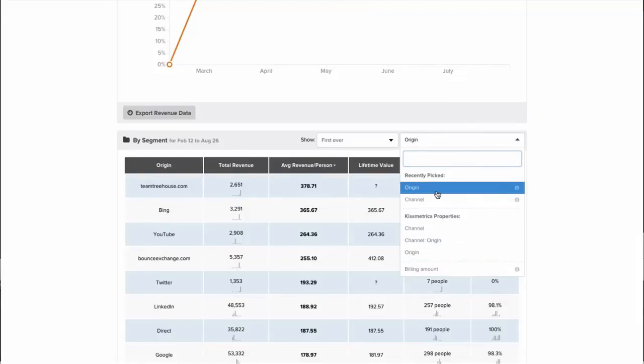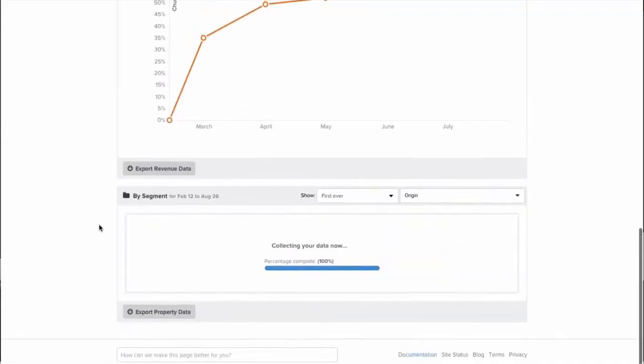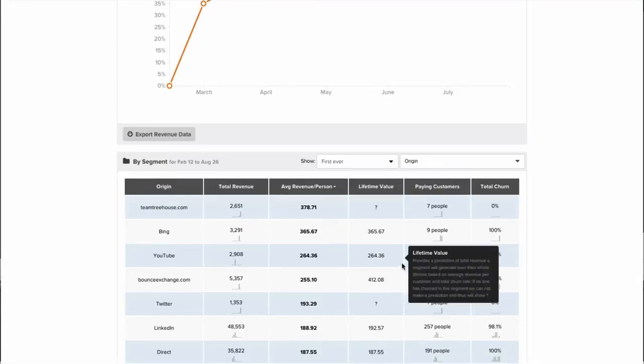In this case, I'm looking at origin, which is just a bit deeper than channel, and we can see exactly how much revenue each origin contributes, the average revenue per person within that origin, and the lifetime value and churn rate for that origin. In this case, we see that of all the people that came to us from YouTube, we had 11 customers sign up, but 100% of those customers have actually churned. So that's not good. Whereas some of the other channels, like people from Twitter, none of those people have churned yet, which is a great sign.